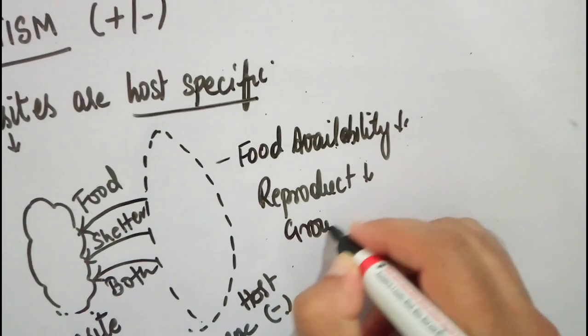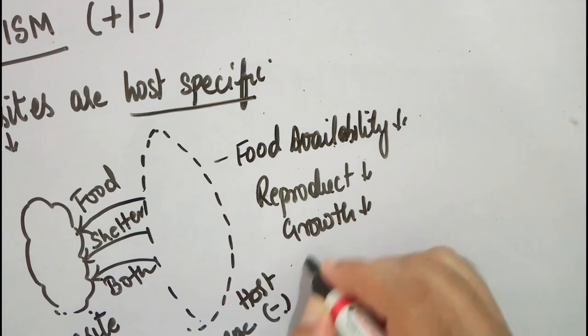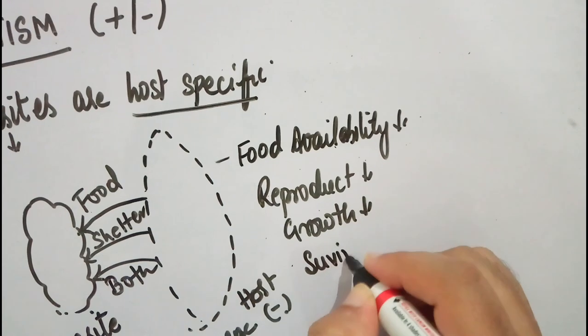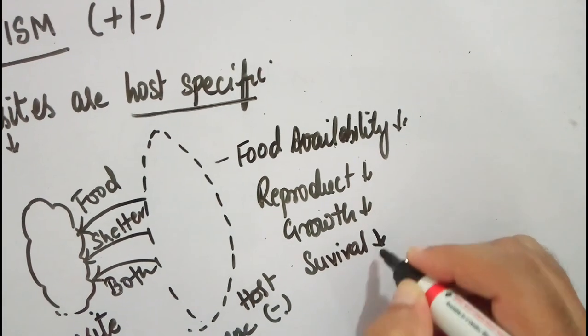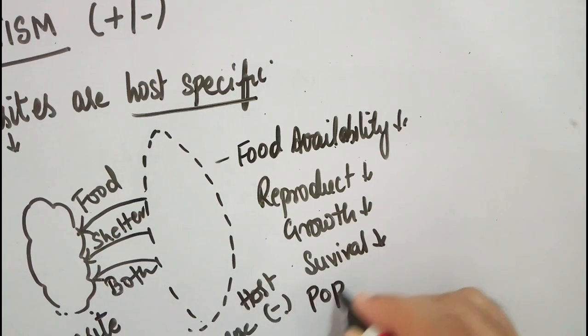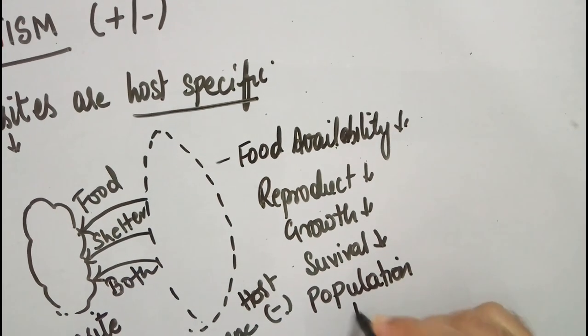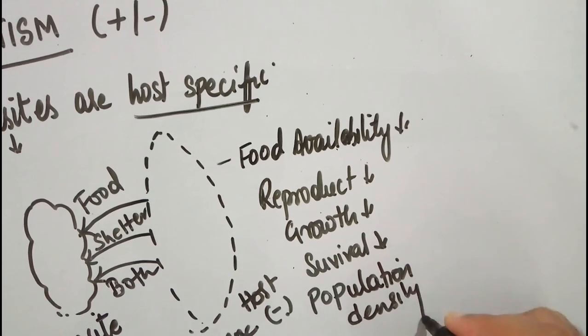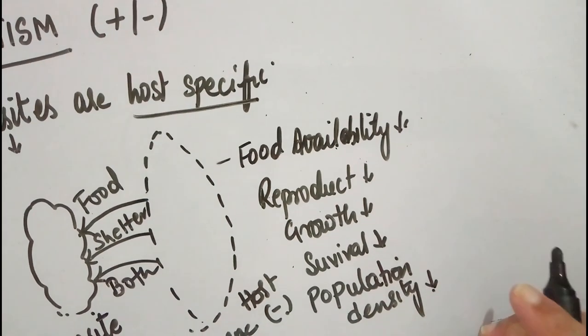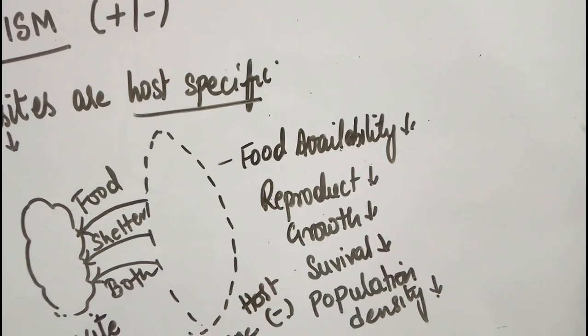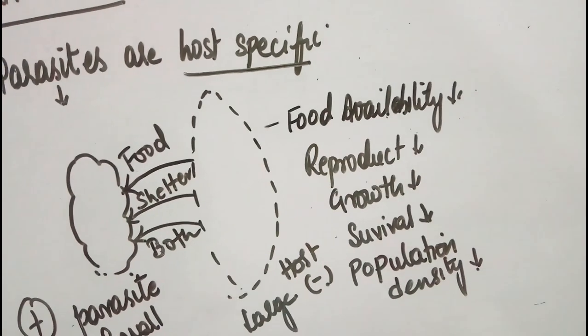Growth of the host can decrease. Survival of the host will also decrease, and because of parasitic infections, the population density of the host will also decrease. Getting my point? Okay, let us move forward.